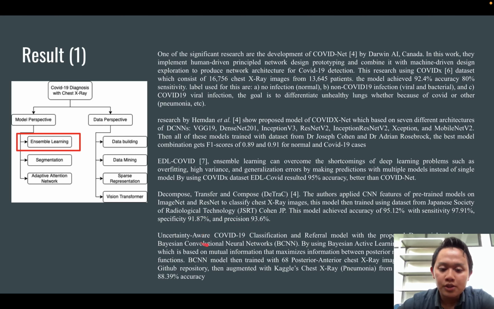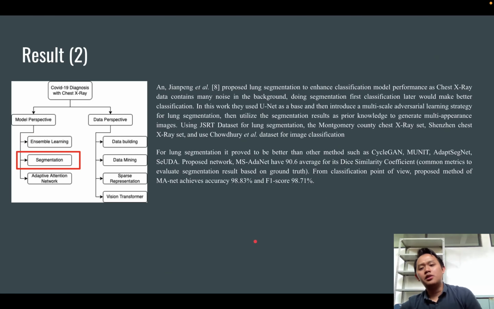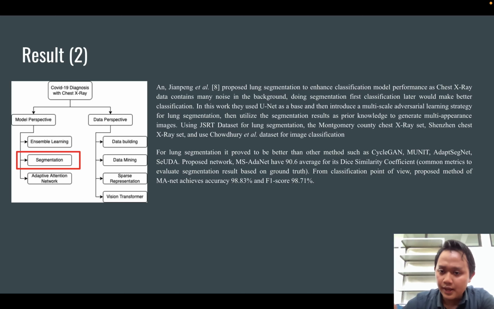And there are also uncertainty aware COVID-19 classification using Bayesian active learning by disagreement, also using the Joseph Cohen GitHub dataset. It achieved a not really good 88.39% accuracy. And the other perspective of the model is segmentation. As we know, chest X-ray is really noisy, so the main idea is to crop the most important part and then do analysis on that.